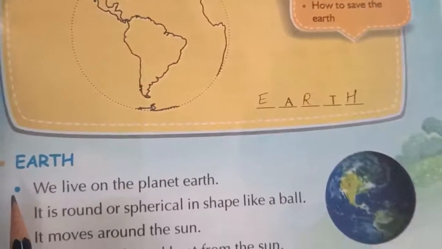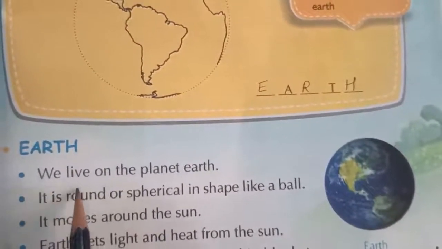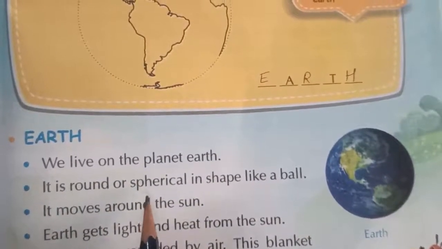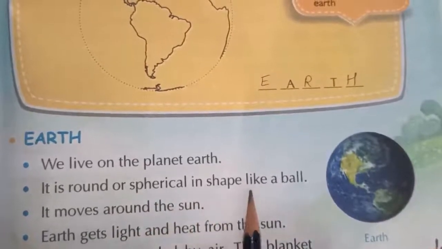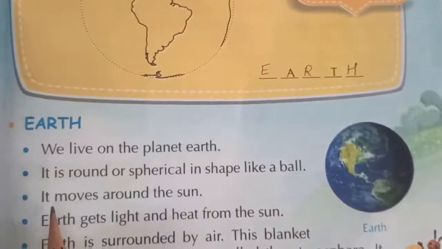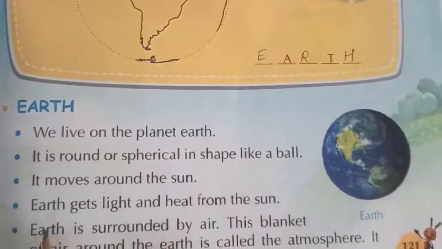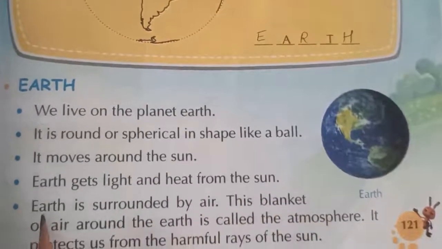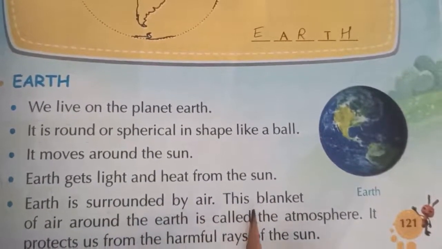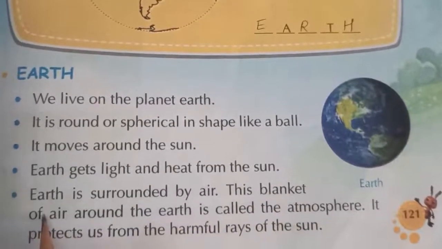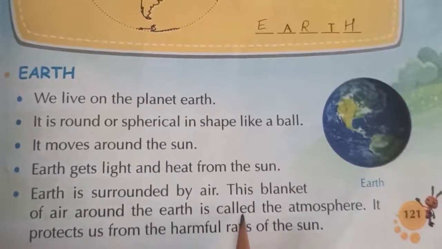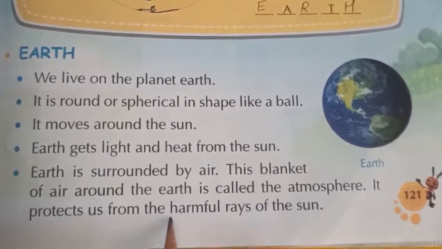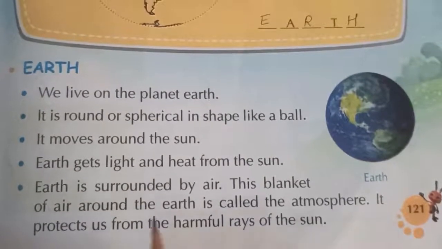Now students, I am going to read your lessons. You have to speak along with me. Earth. We live on the planet Earth. It is round or spherical in shape, like a ball. It moves around the sun. Earth gets light and heat from the sun. Earth is surrounded by air. This blanket of air around the Earth is called the atmosphere. It protects us from the harmful rays of the sun.